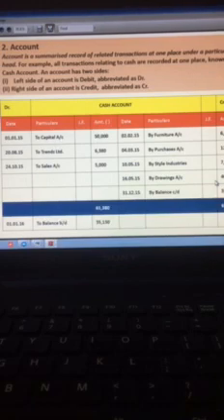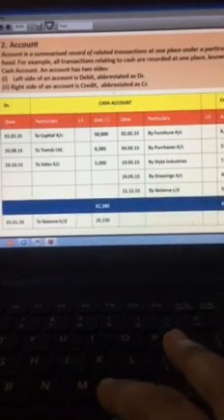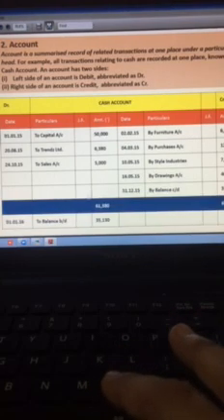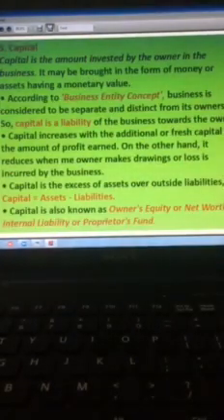On debit also you have the columns of date, particulars, journal folio and amount, and on the credit also you have the columns of date, particulars, journal folio and amount. At the end, we can say that every account has twofold aspects, debit or credit. Since cash account is an asset account, then what happens? It normally carries a debit balance as shown on the screen. Okay. Next is capital.